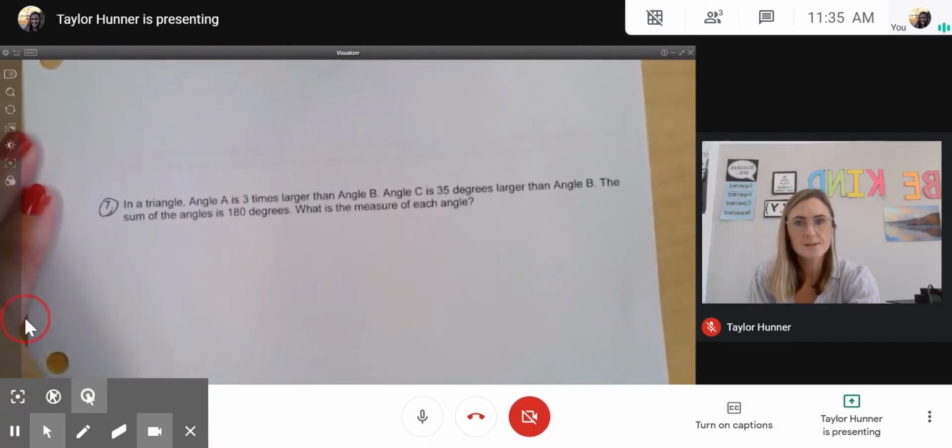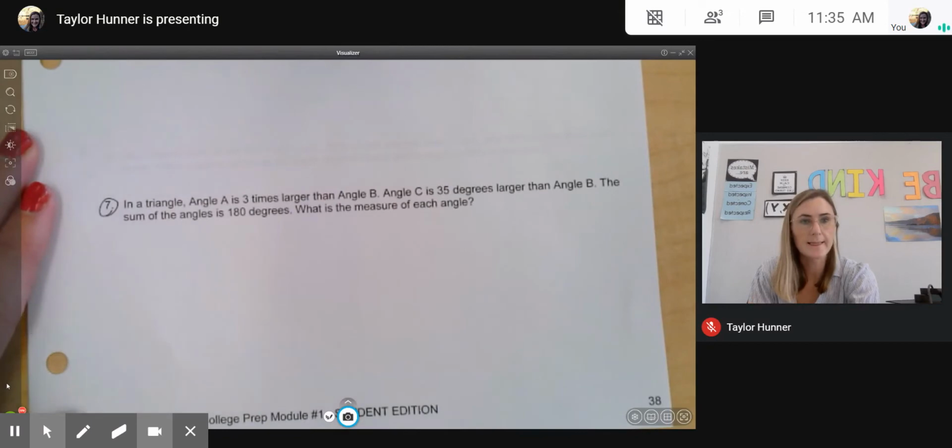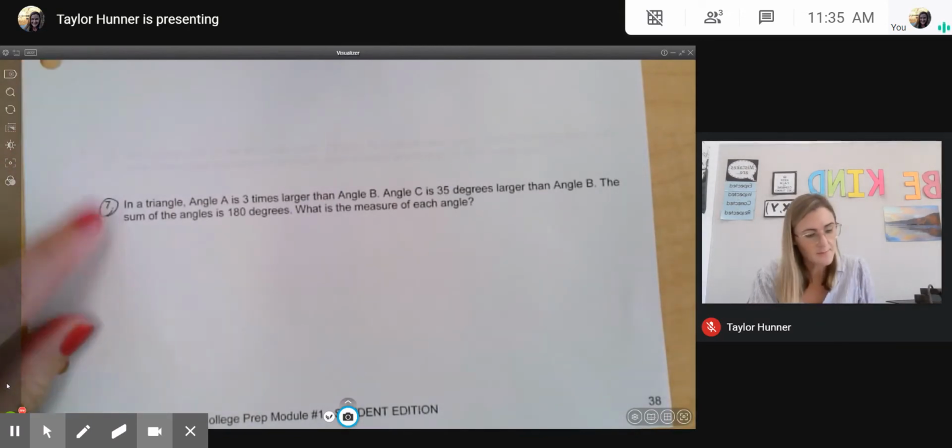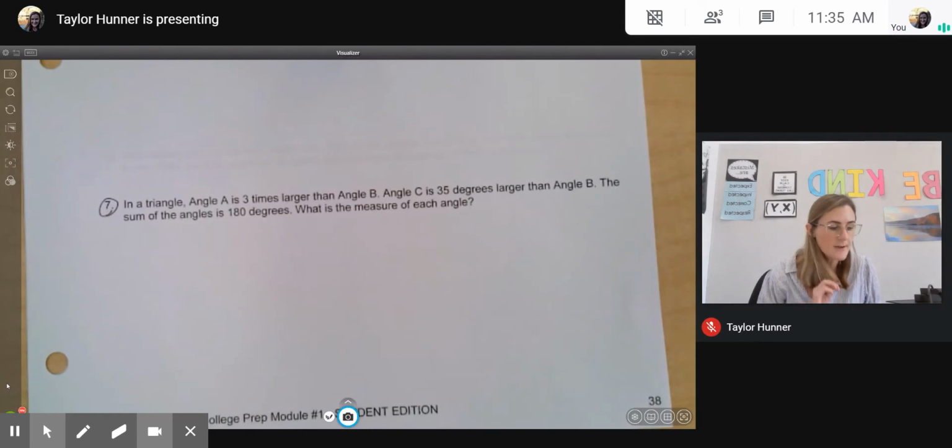I'm going to skip number 7 because I want you guys to try that one in class when we come back in class. Number 6. So number 7 says, in a triangle, angle A is 3 times larger than angle B. Angle C is 35 degrees larger than angle B, and the sum of the angles is 180 degrees.